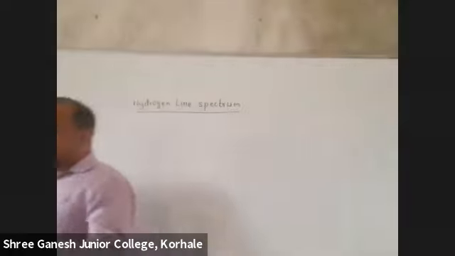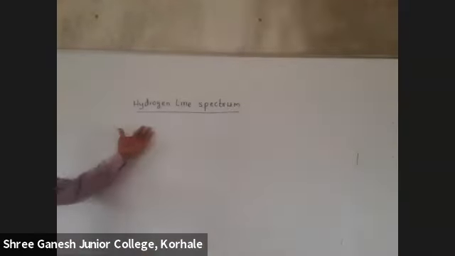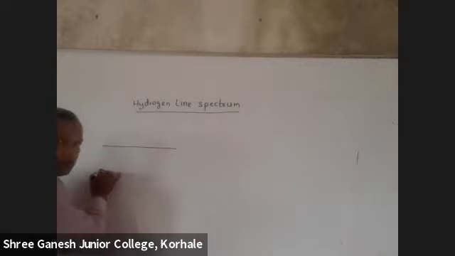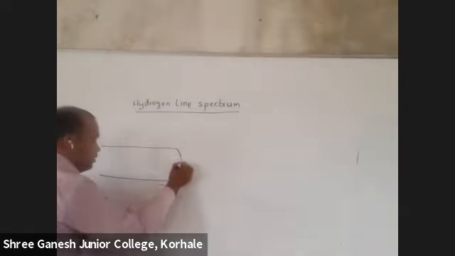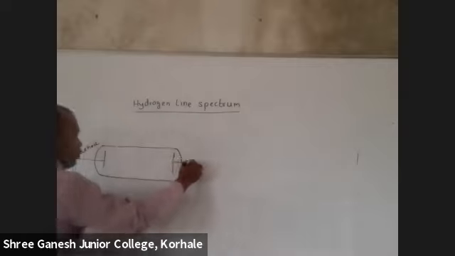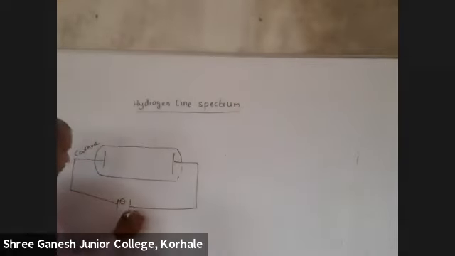Okay, first we'll try to understand what this is. See here, do you know what a discharge tube is? We have seen many discharge tube experiments, correct? Okay, suppose this is a discharge tube, and do you know that electrodes are built into it? The one attached to the negative terminal is the cathode, and the one attached to the positive terminal is the anode.